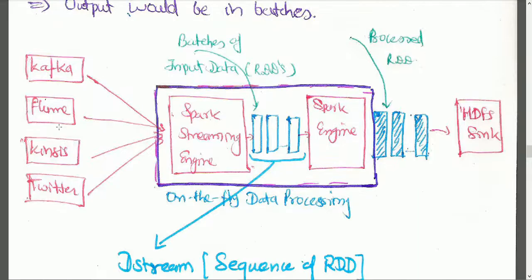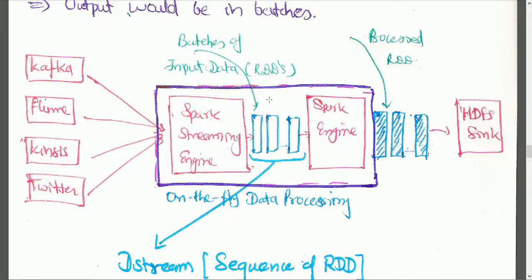So here you can see data is coming. This is the entire Spark Streaming engine, which produces this data, and then you can apply the core Spark engine API on these micro batches and produce the processed data output. So this is on the fly data processing inside this block, and once the data is processed, it is sent to HDFS to be stored. Here you can see the batches of the input data. These batches of input data generated are called RDDs, resilient distributed datasets.